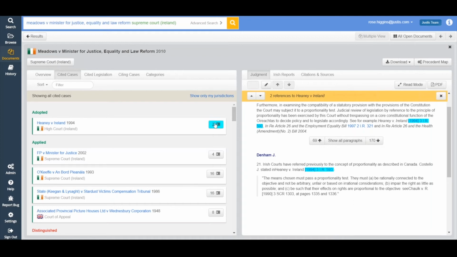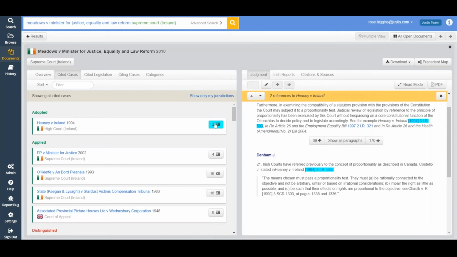Now you can click on multiple cases and they'll all come up in different color codes, and you can also use this arrow to navigate through the references to the different cases if you wanted to do so. I'm going to close that for now and get rid of those.